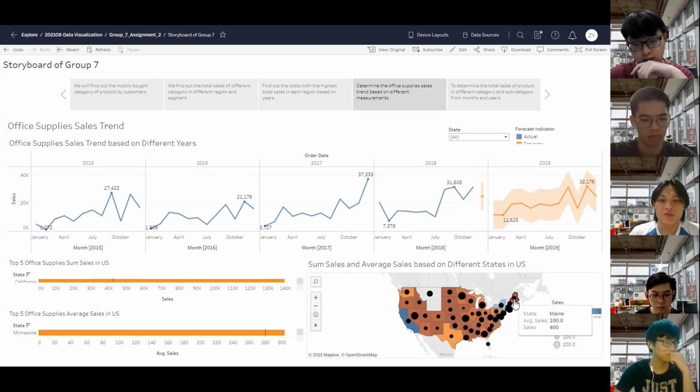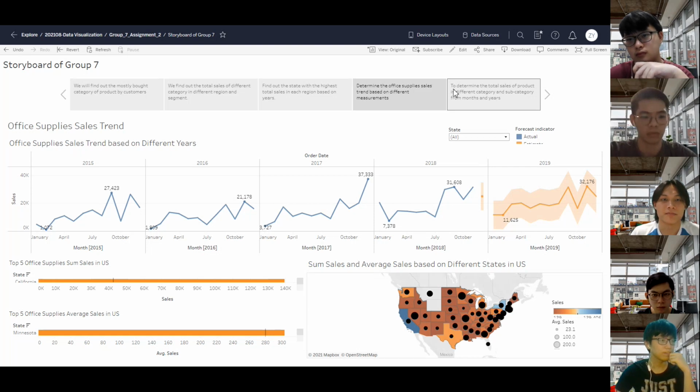While in average sales, we can see the bigger circles indicate the larger number of average office supply sales. The top 3 countries for the average sales are Minnesota, Nevada, Missouri, with at least 280 average sales over the year. And now I will pass it to Jahan for the last story.